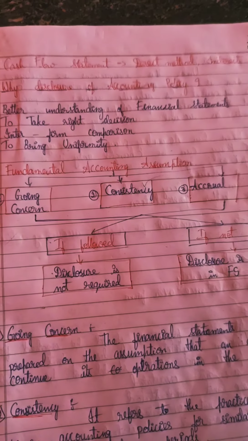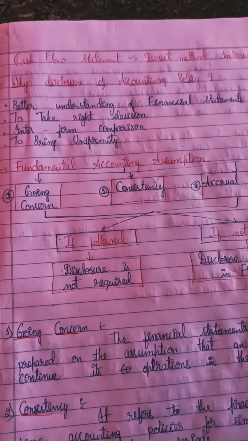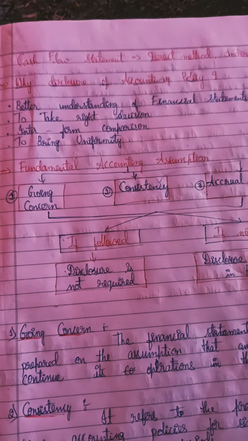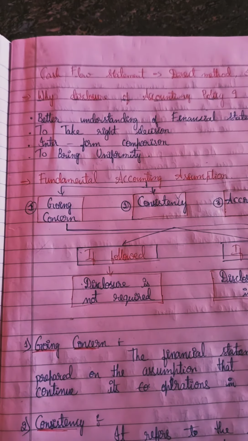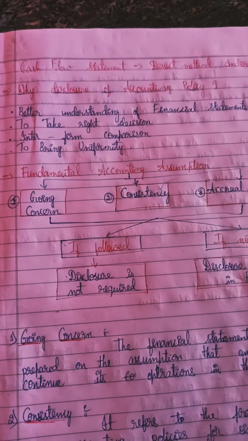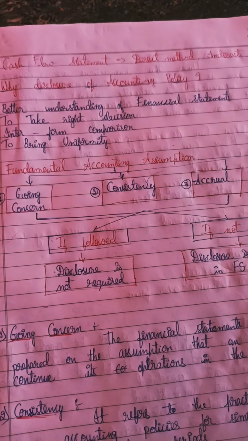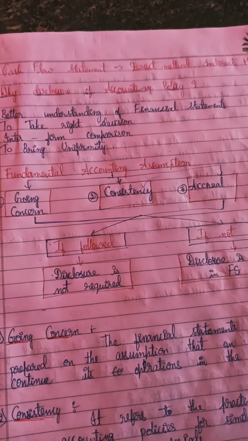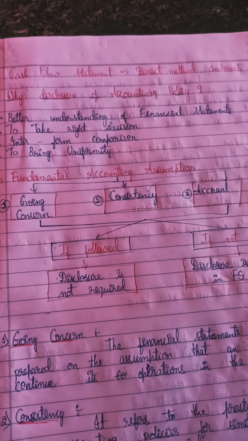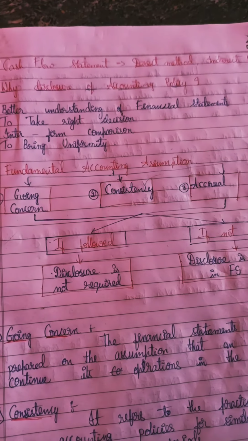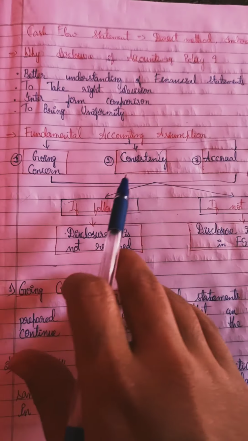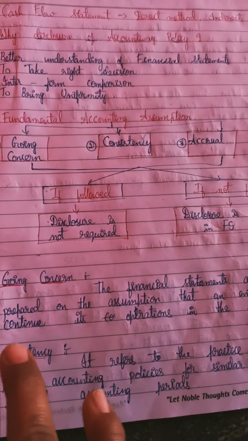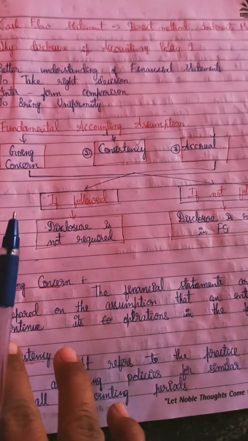Whenever the user reads the financial statements, he will assume that yes, this company will be carrying out its business in the foreseeable future. Consistency means it will be using the same policy, and accrual means almost everyone knows that accounting will be done on accrual basis, not on cash basis. So these are the three fundamental accounting assumptions. We will assume that these are followed.